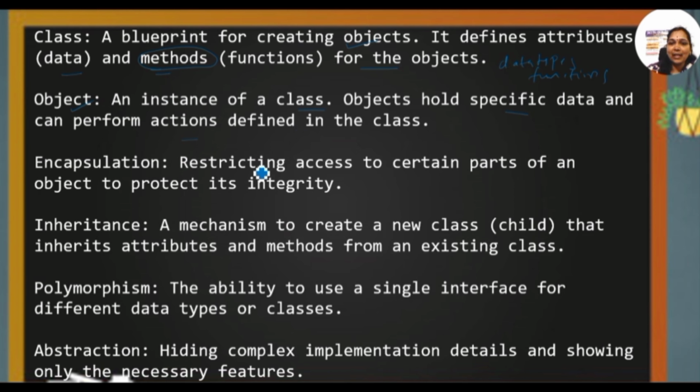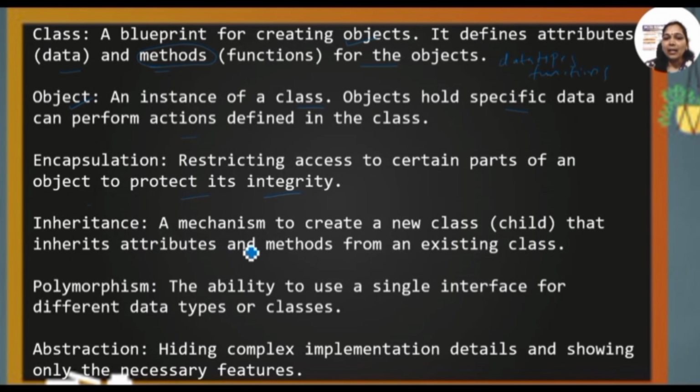Now, encapsulation. Encapsulation is nothing but hiding the data from the another class. That is nothing but restricting some access to the parts of the object which can protect its integrity. We can hide the data from the another class so that it cannot access the variables of the previous class. If you want some restriction, that concept is called as encapsulation.